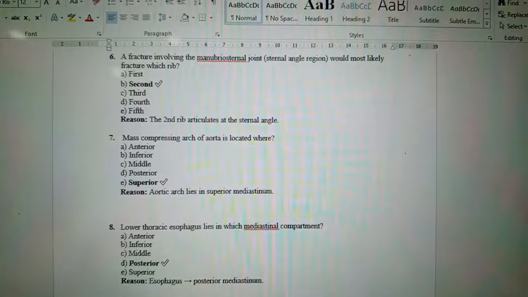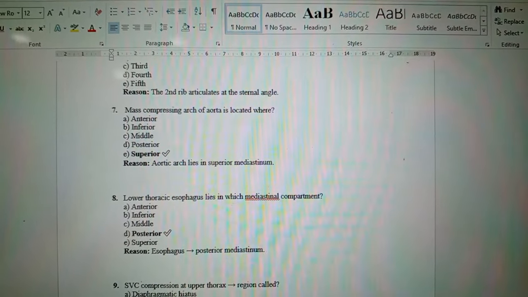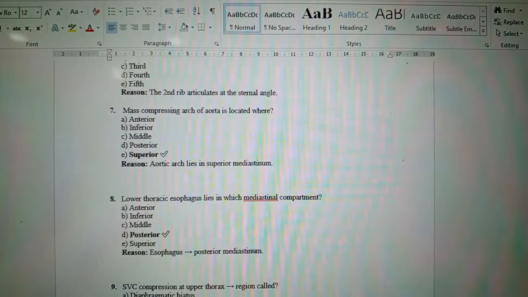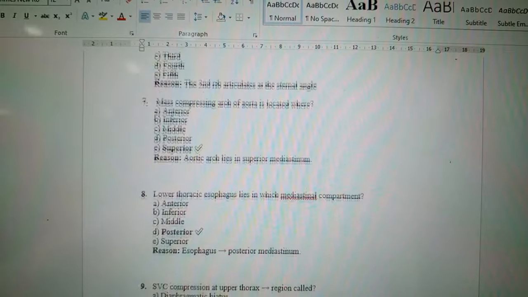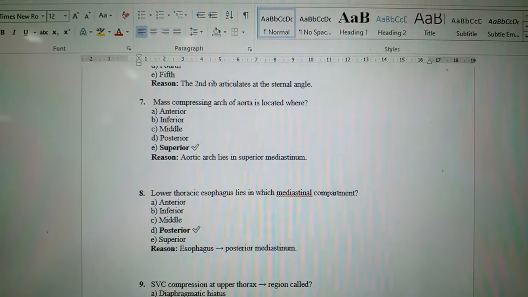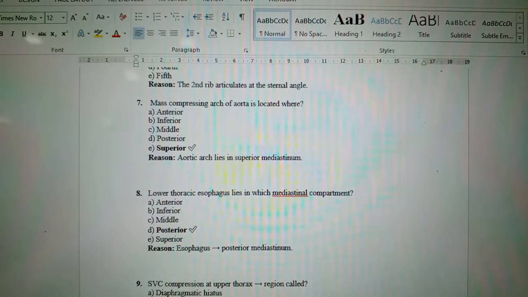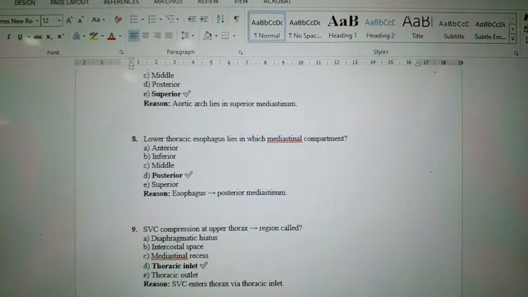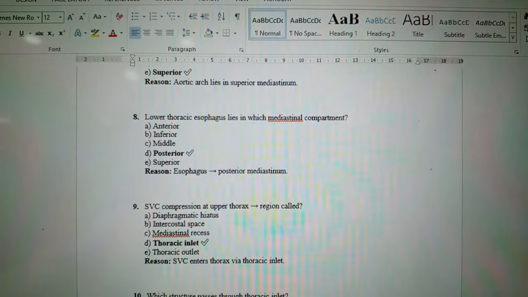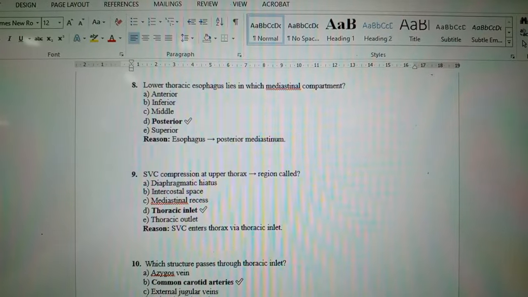A mass compressing the arch of the aorta is located at which level? It is present in the superior mediastinum. Reason: the aortic arch lies in the superior mediastinum. The contents of all the mediastinums are very important. The lower thoracic esophagus lies in which mediastinal compartment? It lies in the posterior compartment. The esophagus lies in the posterior mediastinum.